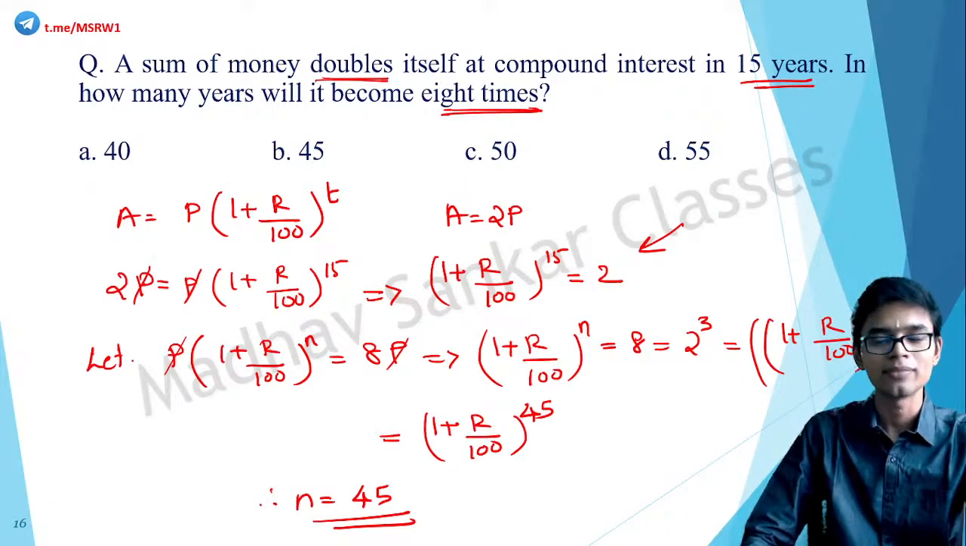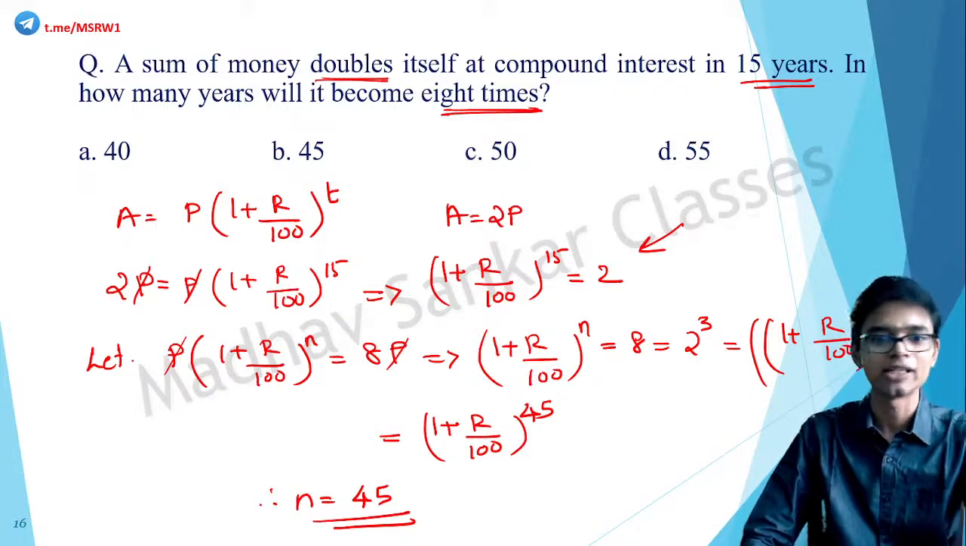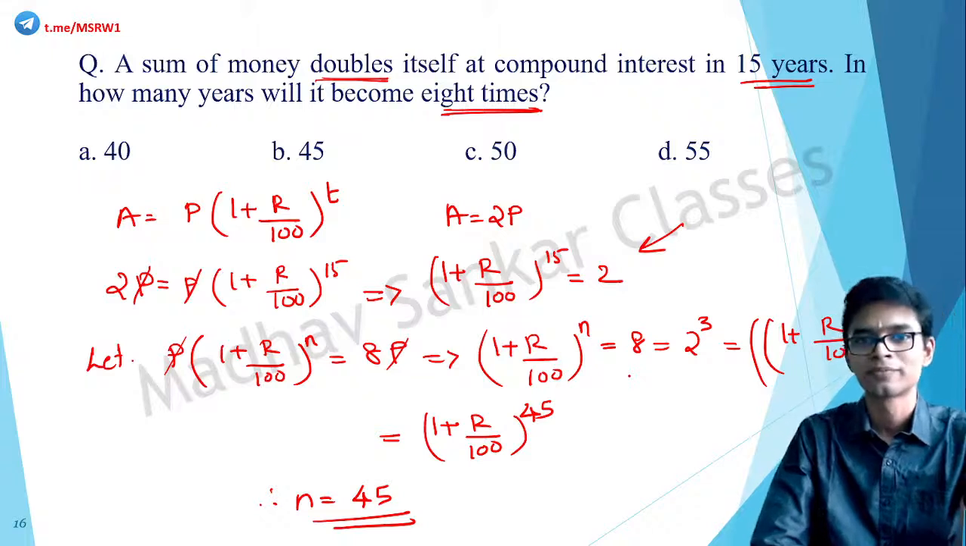So (a^m)^n is a^(m×n), that is 15 into 3, that is 45. So basically (1 + r/100)^n is equal to (1 + r/100)^45, which means n is equal to 45.